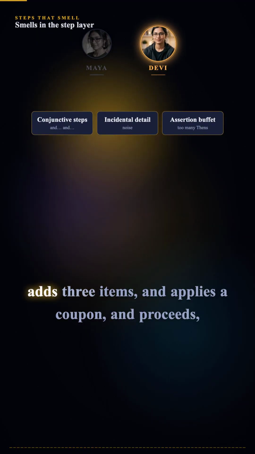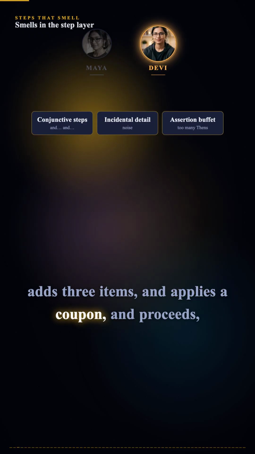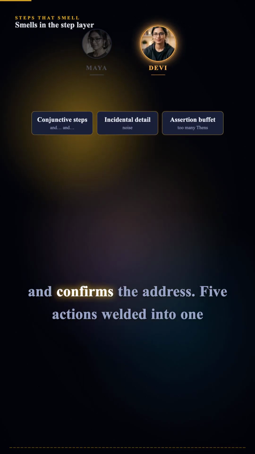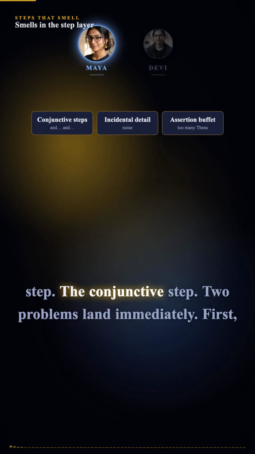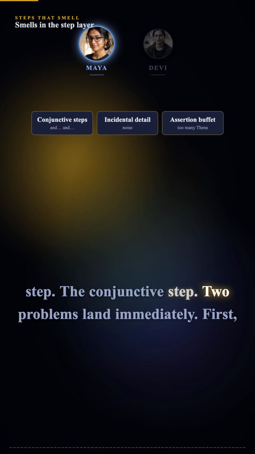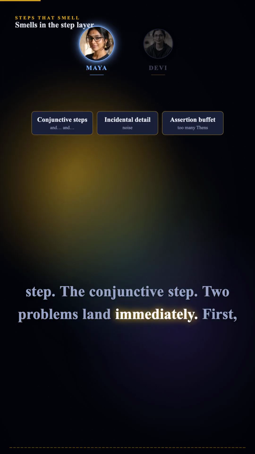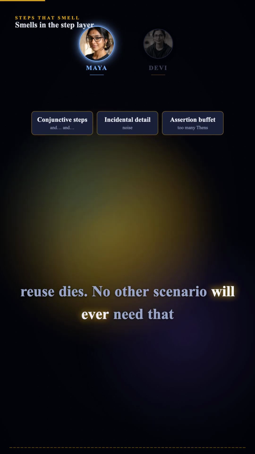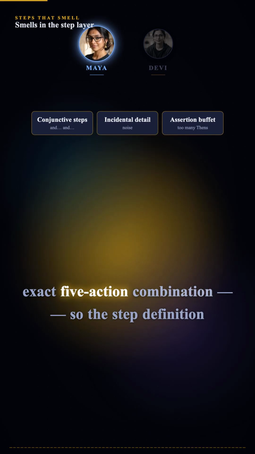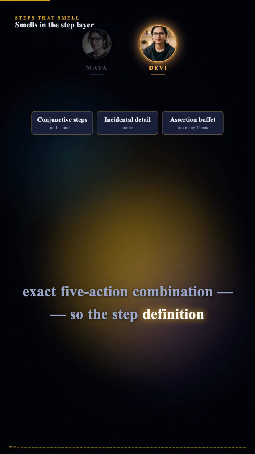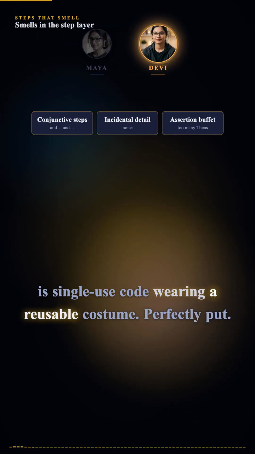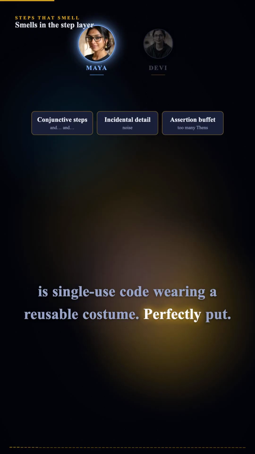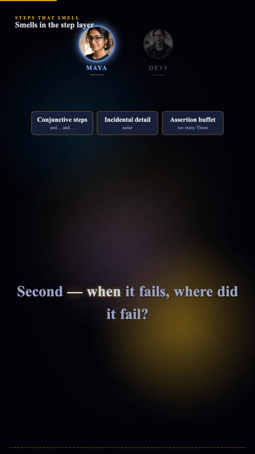"Logs in and adds 3 items and applies a coupon and proceeds and confirms the address." 5 actions welded into one step. The conjunctive step. 2 problems land immediately. First, reuse dies. No other scenario will ever need that exact 5-action combination. So the step definition is single-use code wearing a reusable costume. Perfectly put.